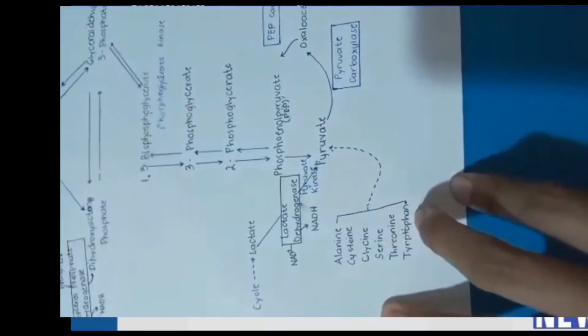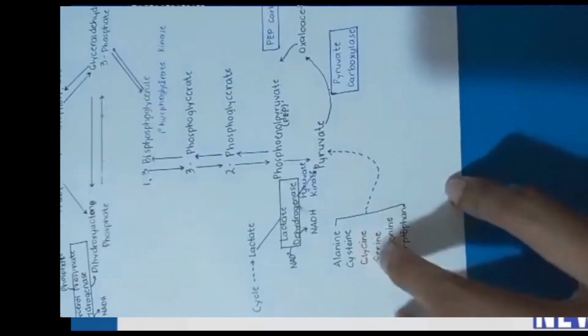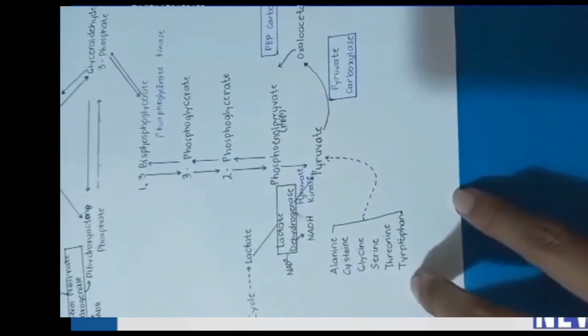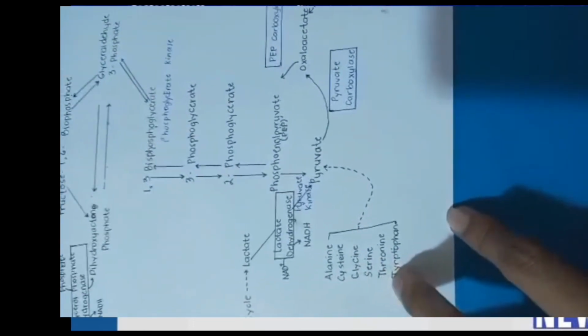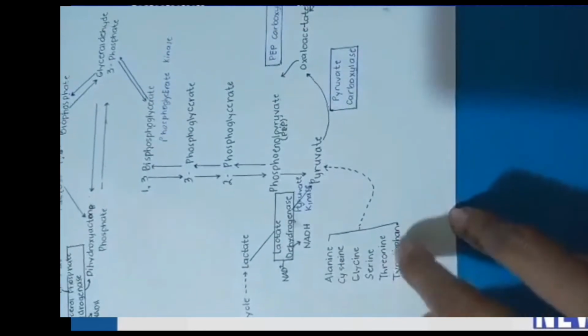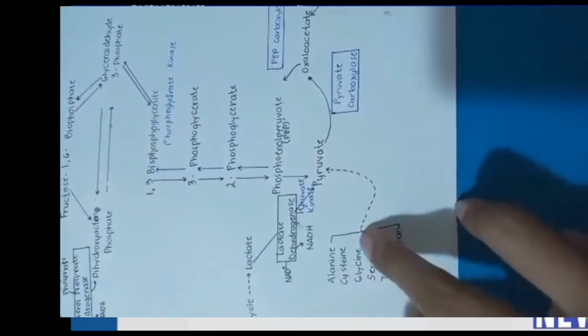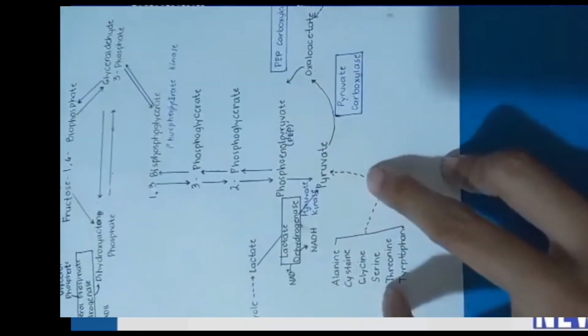The second one is the amino acid. There are many different gluconeogenic amino acids. Some of these are alanine, cysteine, glycine, serine, threonine, or tryptophan. So kani nga mga amino acid will be directly processed to the gluconeogenesis pathway.